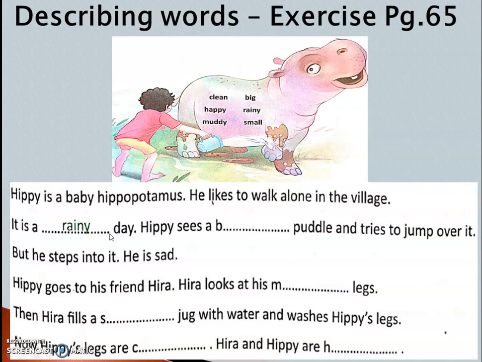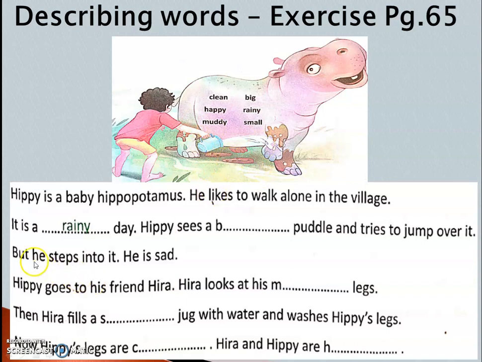Your legs get fully muddy, just like what happens to Hippie. So here it starts with B. The word which starts with B here is big. Big puddle, and he tries to jump over it. Once Hippie happens to see this big puddle, he wants to jump over it.